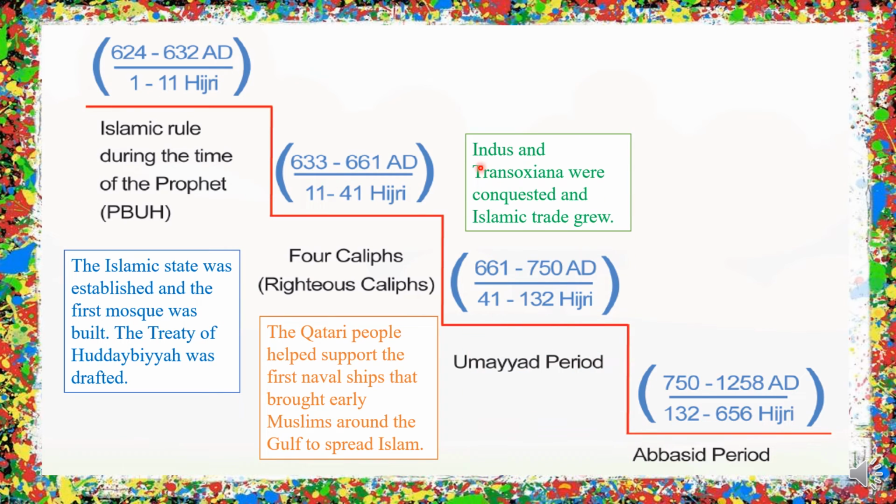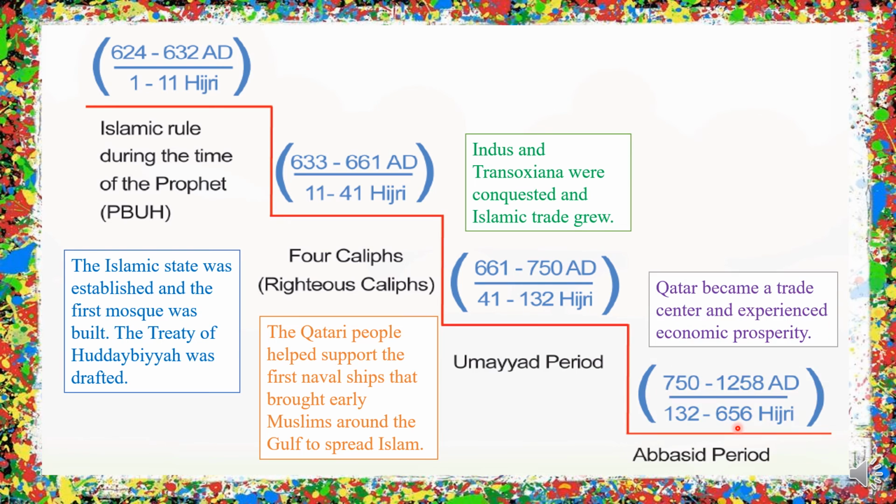And we have the Umayyad period that happened 661 to 750 AD or 41 to 132 Hijri. At this time, Indus and Transoxiana were conquered and Islamic trade grew. Last, we have the Abbasid period that happened 750 to 1258 AD, or in Hijri years 132 to 656. It was during this time that, as mentioned before, Qatar became a trade center and experienced economic prosperity.